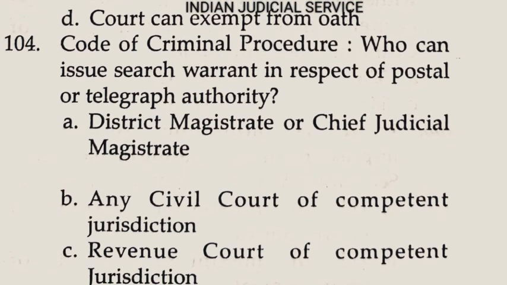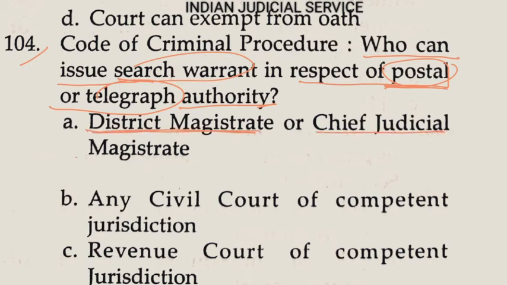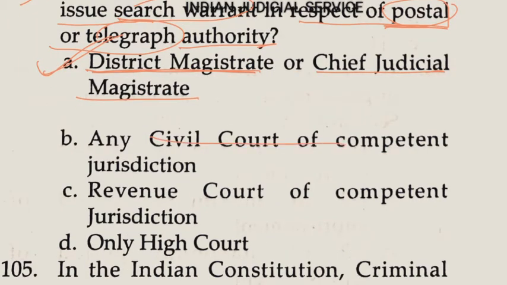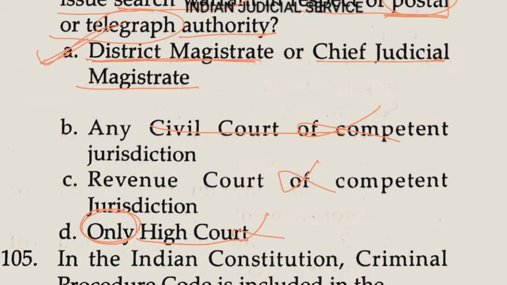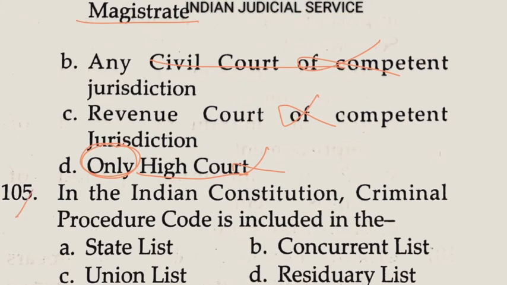Now question number 104. Under the Criminal Procedure Code, who can issue a search warrant in respect of, this is very important, a postal or telegraph authority? At that time the magistrate, district magistrate or chief judicial magistrate issues the search warrant. So the answer here is option A. The remaining, civil court, is not competent, and revenue court is also not competent. High court is competent, but the word 'only' is used, that's why this is wrong here. So the answer is option A. Now question number 105. In the Indian Constitution, the Criminal Procedure Code is included in the, so Criminal Procedure Code, meaning CrPC, is included in the concurrent list. So the answer here is option B.